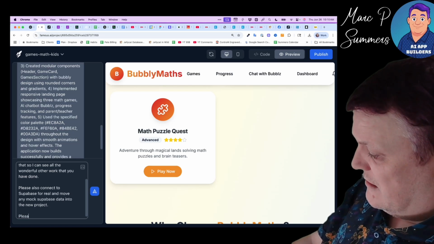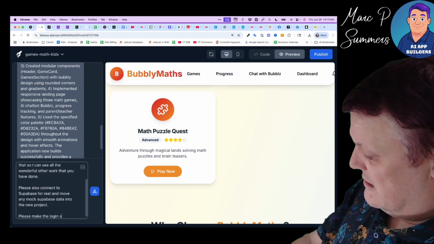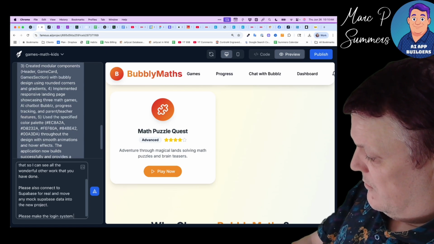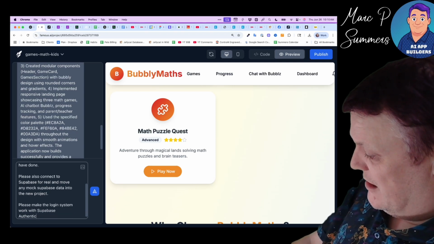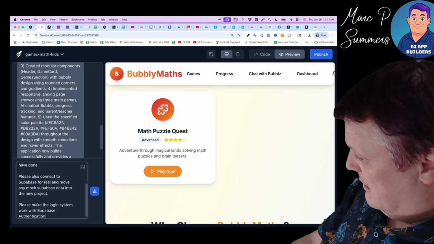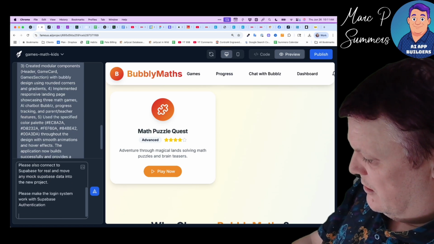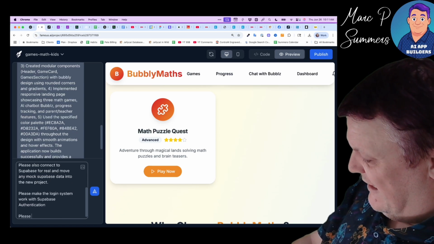Please make the login system work with Supabase authentication, and please,